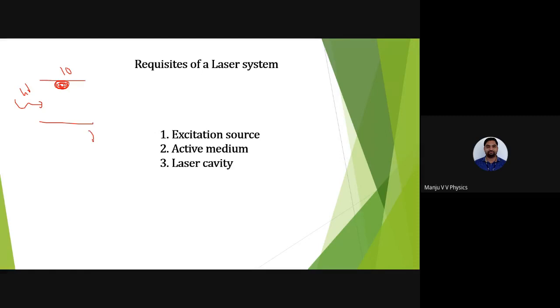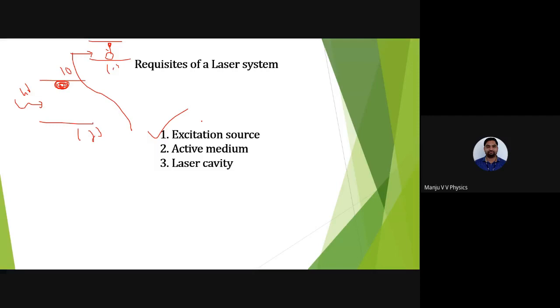This is the second case, right? The first case is the atom in the ground state, you pass some energy, then only it goes to the excited state. Then only the second case can occur. The first case is the excitation source. What is the energy you need to send the atom from the ground state to the excited state? That is called the excitation source.